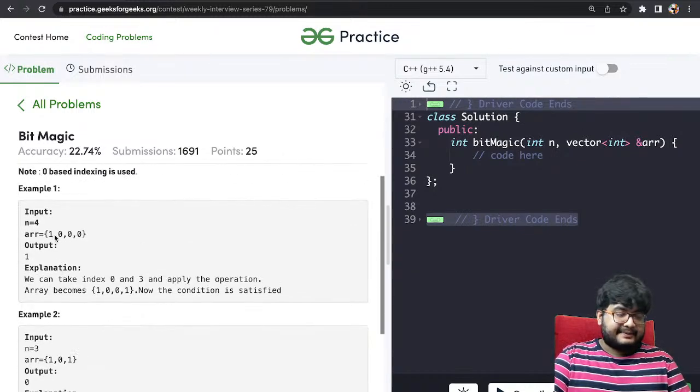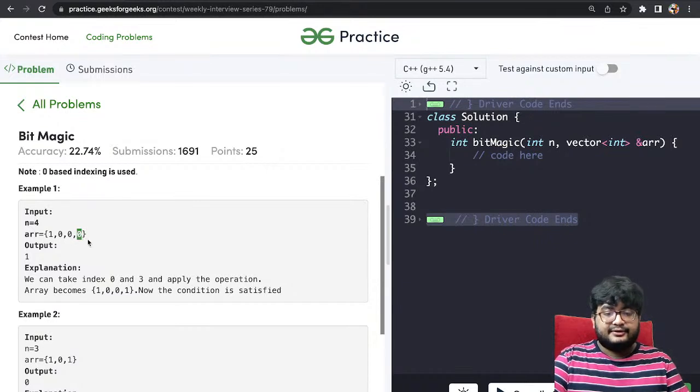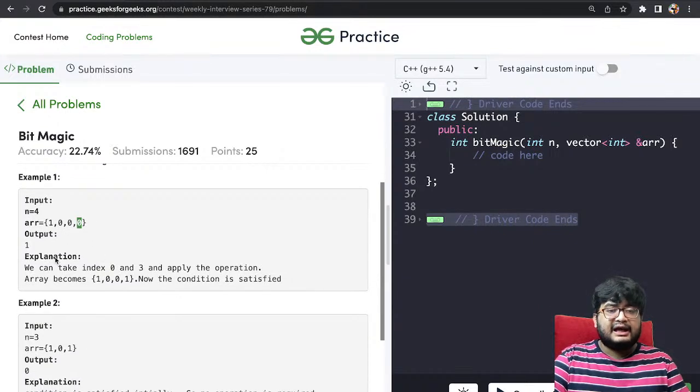Okay, so let's take an example. Here it is given 1000. This one should match with this 0, and this 0 should match with this 0. That is the question that is given to us. What can we do here is, we can take this one and this 0, and we can XOR them. We can change both of them. That is, this will become 1 XOR 0, that is 1, and this will become 0 XOR 0, that is 0. So it will change.